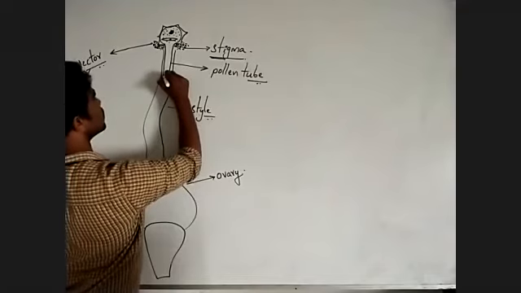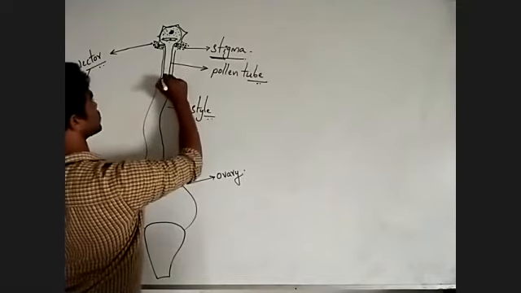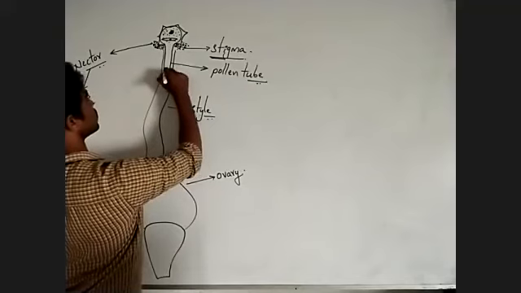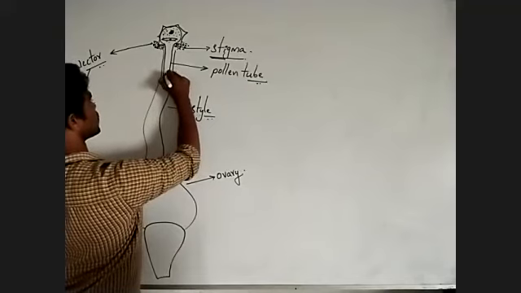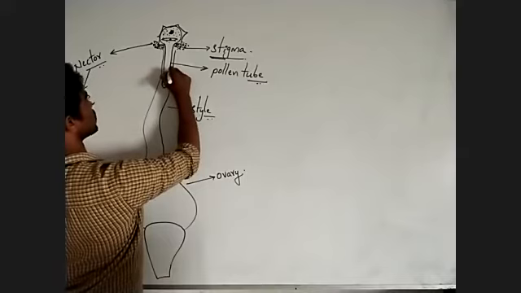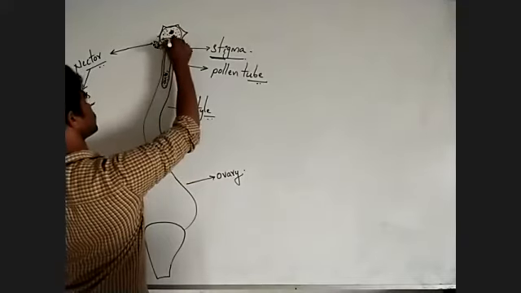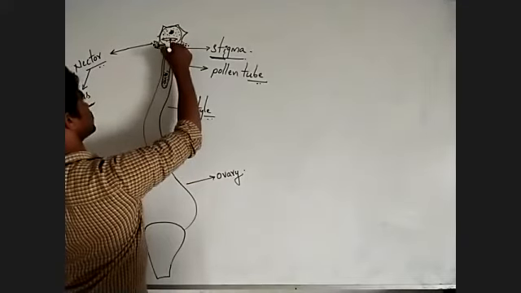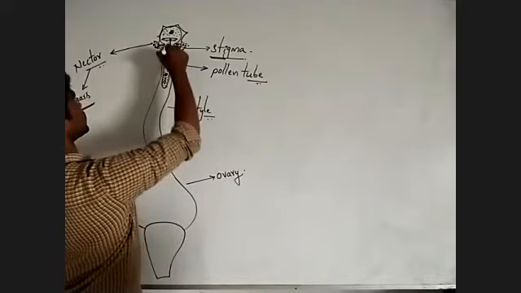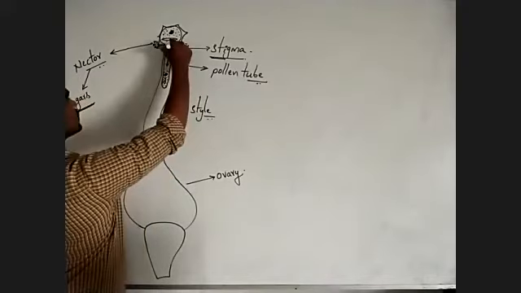The generative cell, the cytoplasm of the vegetative cell, and the nucleus of the vegetative cell, this entire mixture is transported like this. Observe.